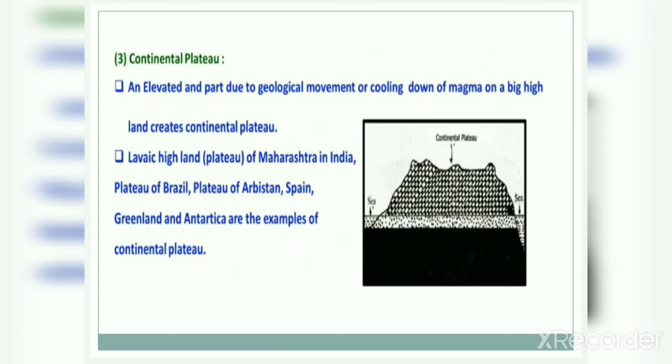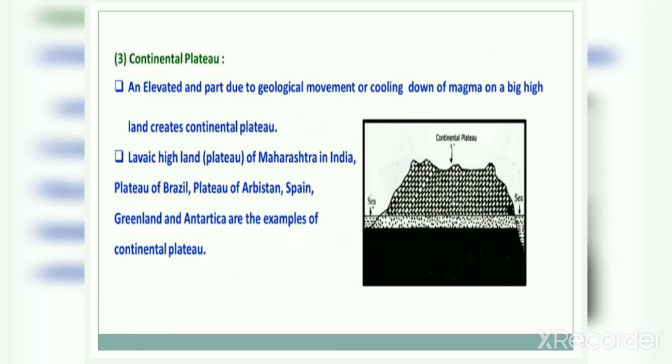When this magma comes out from the volcanoes and cools down on a big highland, after cooling down it becomes a plateau because it has a height of approximately 180 meters and above the sea level.